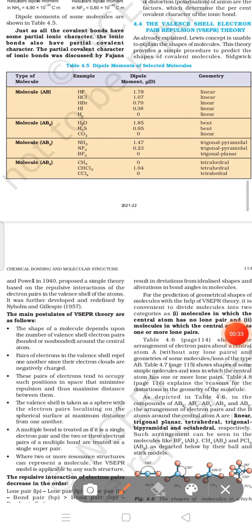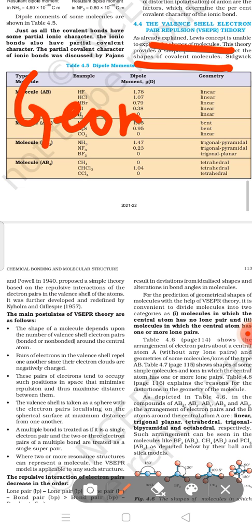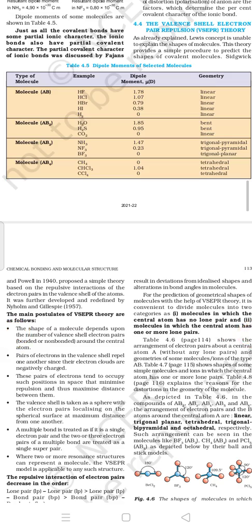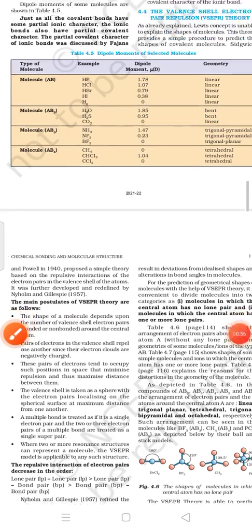Now, this is the target of the theory, that is why we are going to study this theory. According to valence shell electron pair repulsion theory, we can calculate or measure the geometry and shape of a molecule. Clear? Now we will discuss the main postulates of this theory.